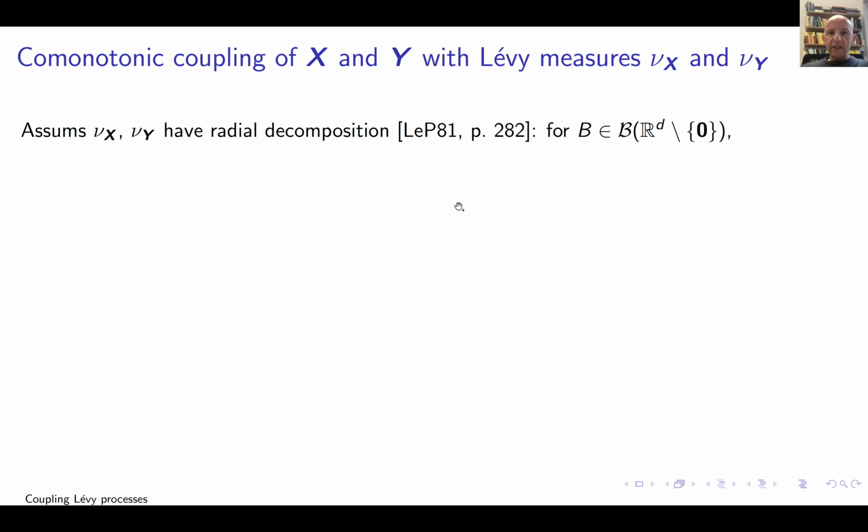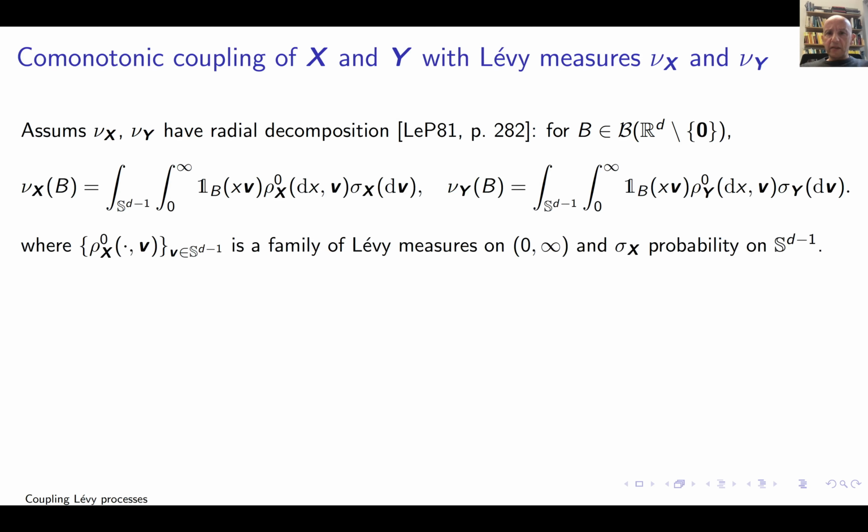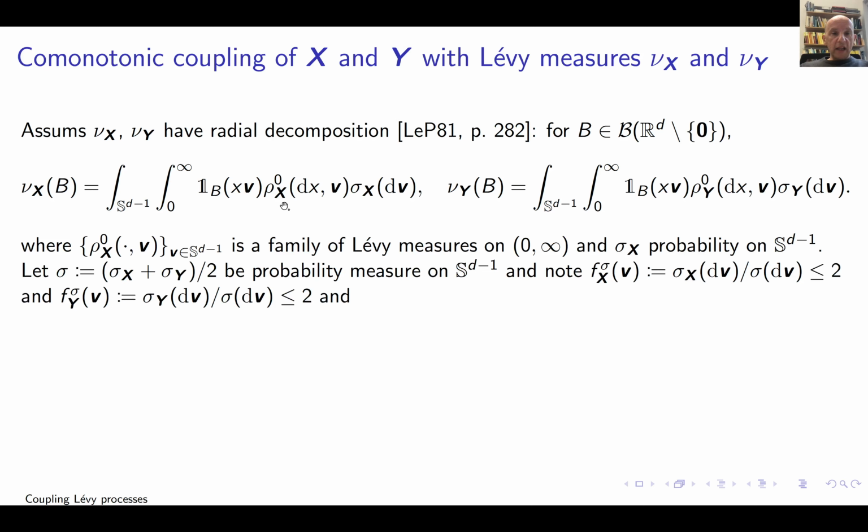X and Y, which is based on this LePage representation of the Levy measure of a Levy process in terms of the radial decomposition. Right? So I take the Levy measure, mu x, and I write it as a probability measure on the sphere, the minus one dimensional sphere, multiplied with the mass on the density function or distribution function on the ray. I do that for both of these two. And then I create a new probability measure on the sphere by just taking the average of these two.